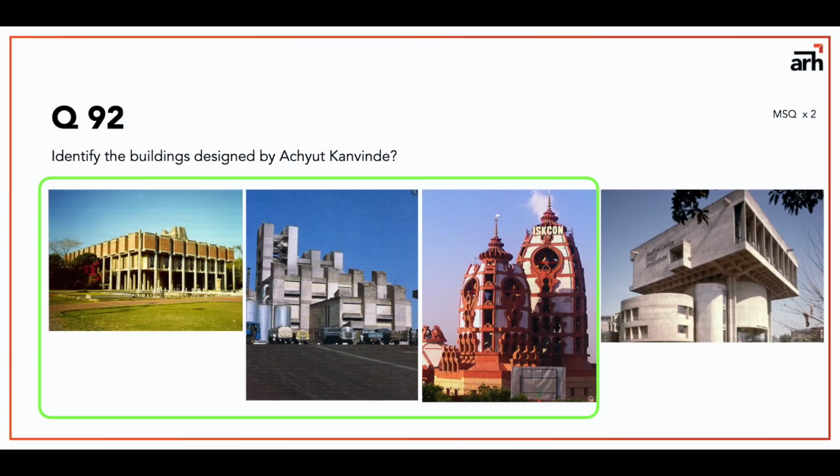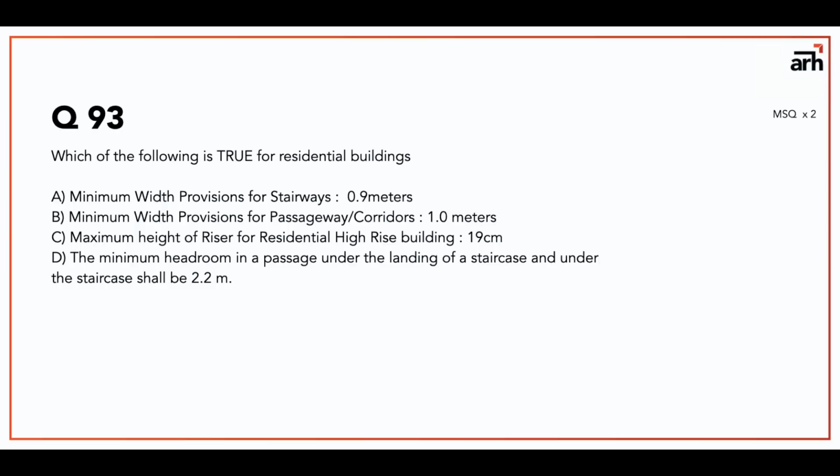Now question number 93 says, which of the following are true for residential building? So minimum width provision for stairways is 0.9 meters. Minimum width provision for passageway corridors is 1 meter. Maximum height of riser for residential high-rise building is 19 centimeter, and minimum headroom in a passage under the landing of a staircase and under the staircase shall be 2.2 meters. Now I have put this question specifically because all of them are correct, first of all.